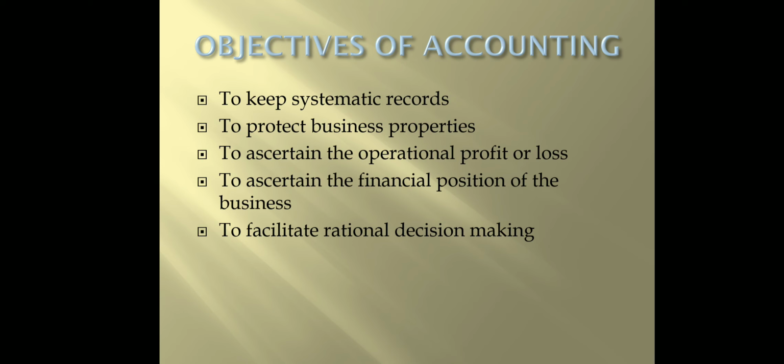Last one comes the objectives of accounting. So we all know what the main objectives of accounting are. The first thing is to keep systematic records, right? Systematic records means transactions of each and every day. Say for example, we are making the financial statements for one whole year. We can't remember the transactions of each and every single day, right? So we have to maintain the records. Each and every day's transactions have to be recorded systematically, day 1, day 2, day 3, like that.